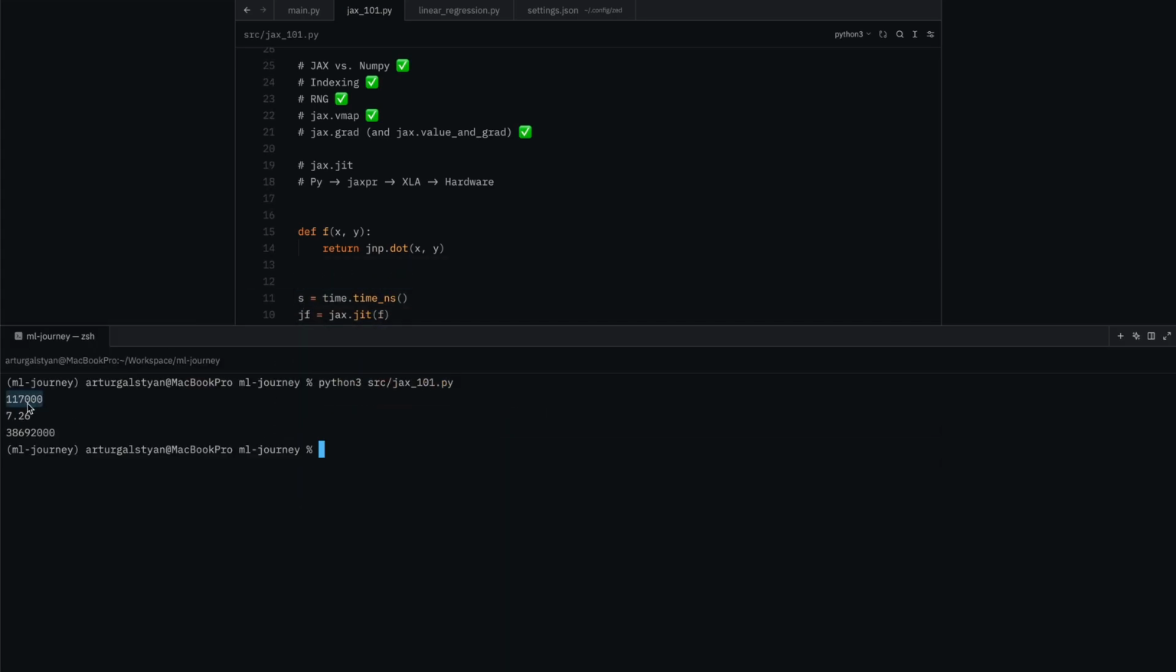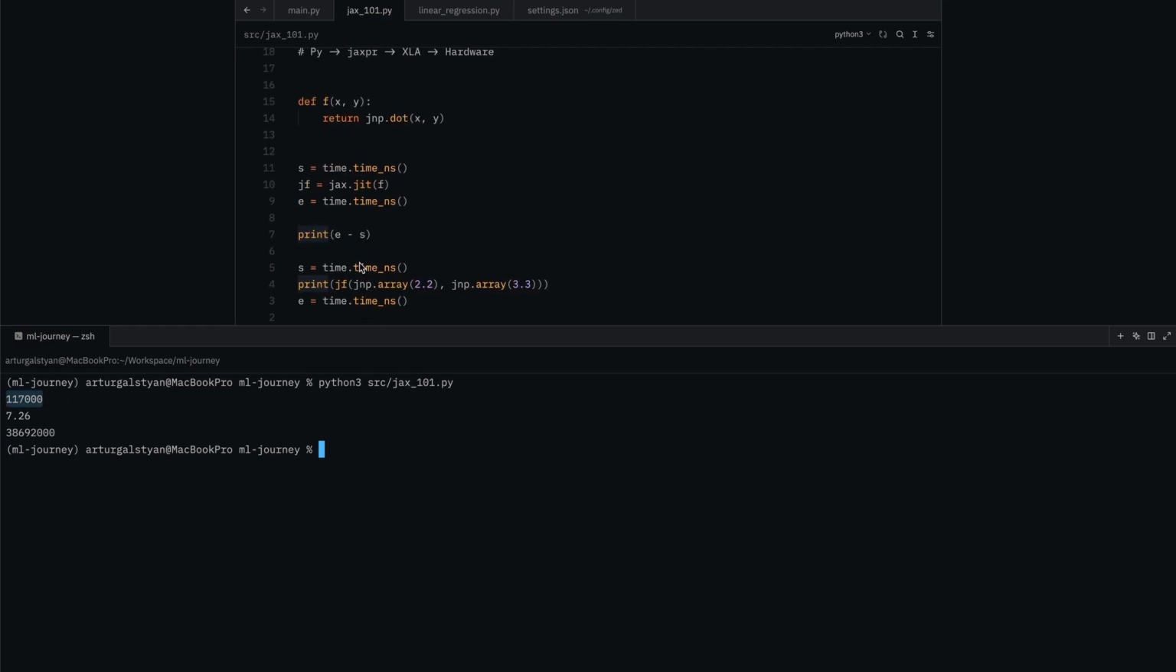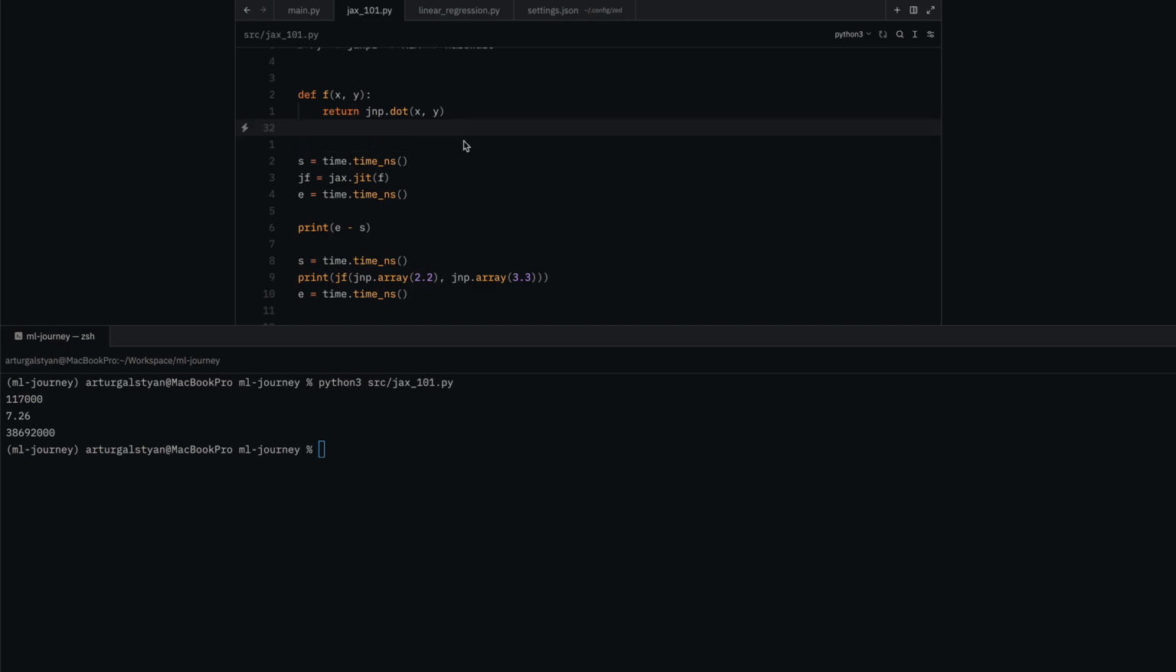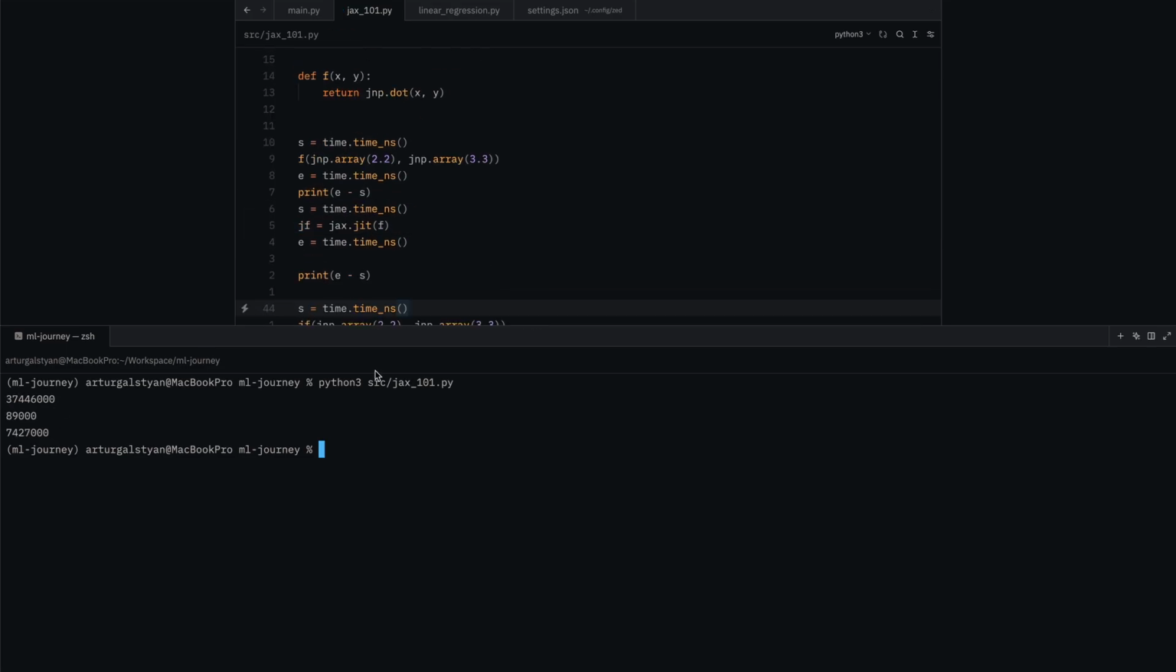So as you can see here, it took around 117,000 nanoseconds to run this JIT function. And then it took another, I don't know how much this is, nanoseconds to run the JIT function. For comparison, let's measure how long a function takes to run if we don't use this JIT function. And here we can see that the non-JIT function took way longer than our JIT function.